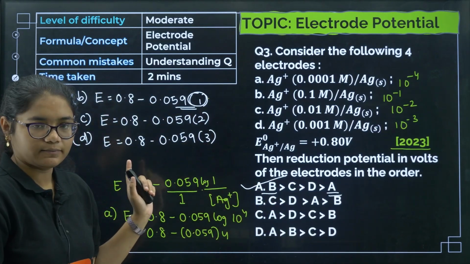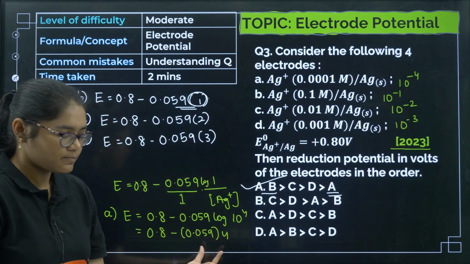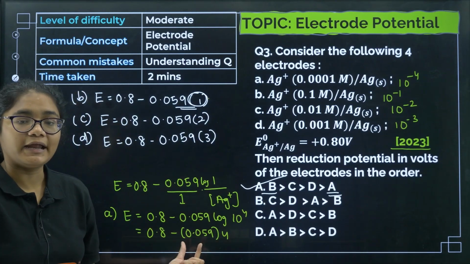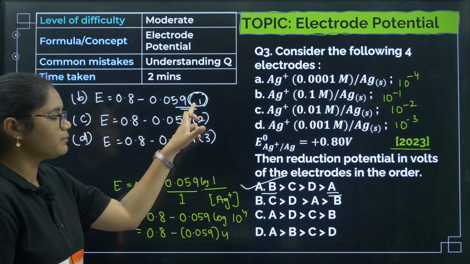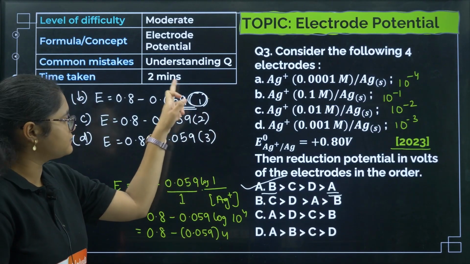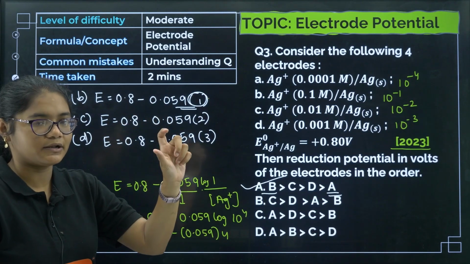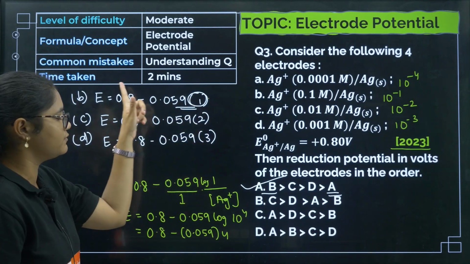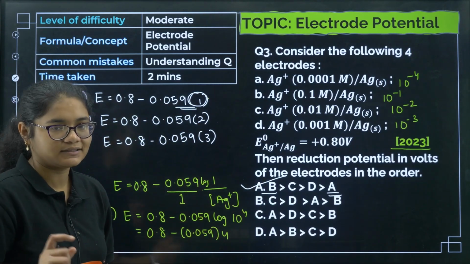You need not solve it. Okay, you can just see here you are multiplying a bigger number, so this value will be bigger, so you are subtracting from 0.8 a bigger number, so this overall value will be a smaller one, and here you are multiplying a smaller number, so this value will be a smaller number. From 0.8 you are subtracting a smaller number, so that is why this overall value will be a bigger number, right? So that is why we will get option number A as the correct answer.